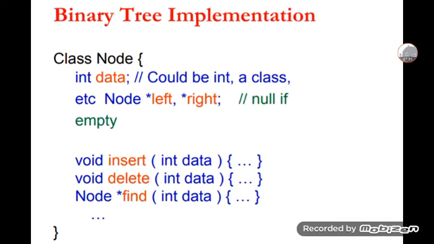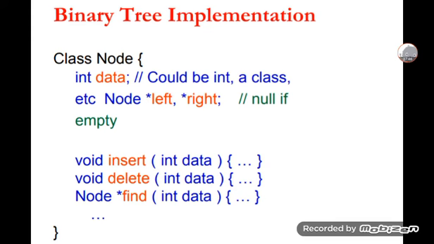Then binary tree implementation, which has some code: class Node, with int data. Node will have left and right pointers, indicated by a star left and a star right. Null if empty.